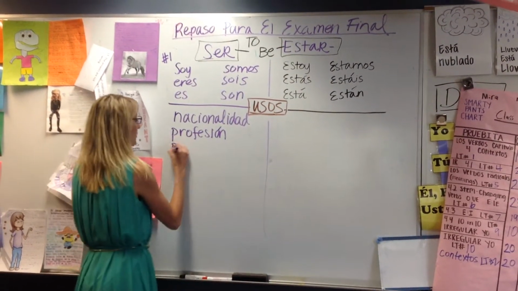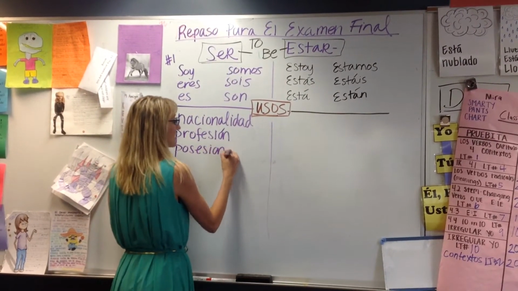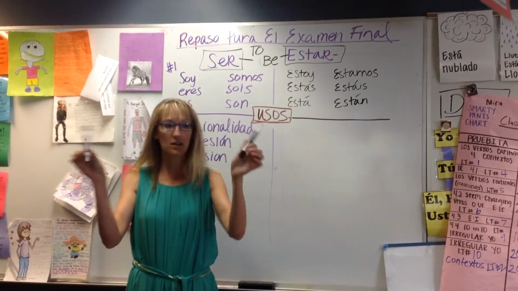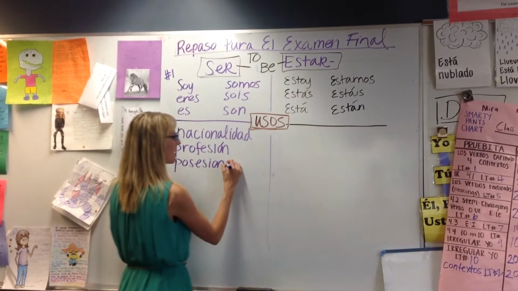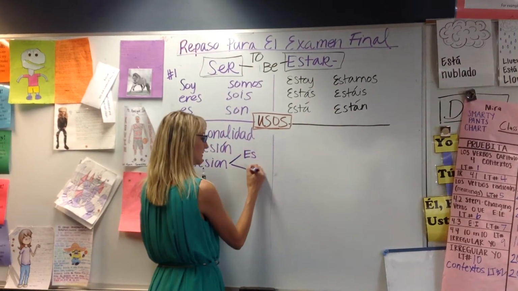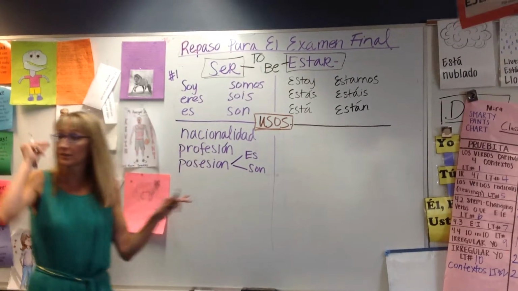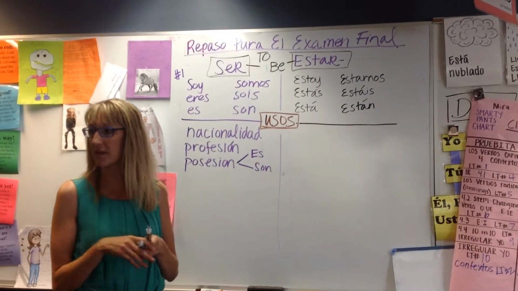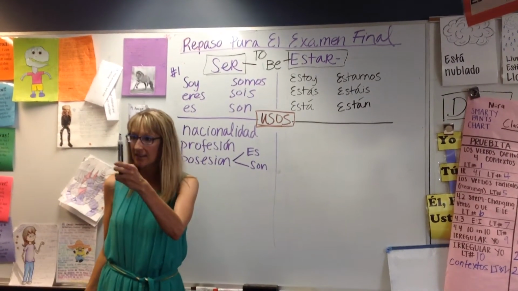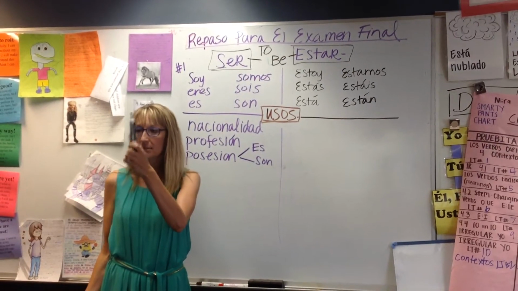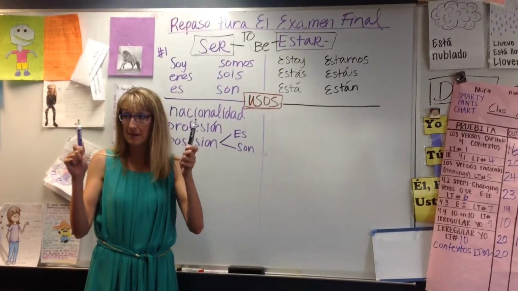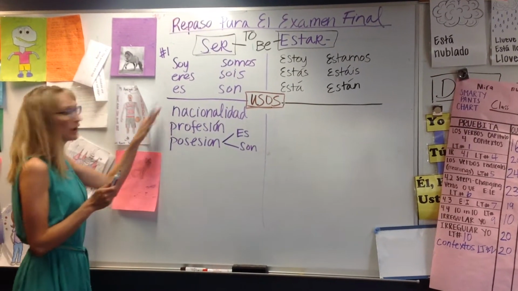Posesión. Okay, these are like when you say, son mis marcadores. When we're talking about possession, what are the only 2 forms of ser you're going to use? Es and son. Es or son, right? So that's a good little cheater rule for you that might narrow down your options. You're only going to use es or son when you're talking about possession. It is the marker of Miss Ruddock. It is my marker. They are the markers of Miss Ruddock. They are my markers. Todo bien? Sí. Okay. Another use.